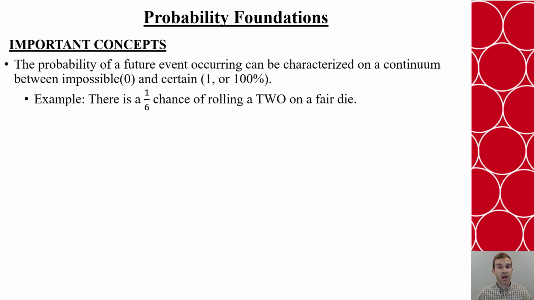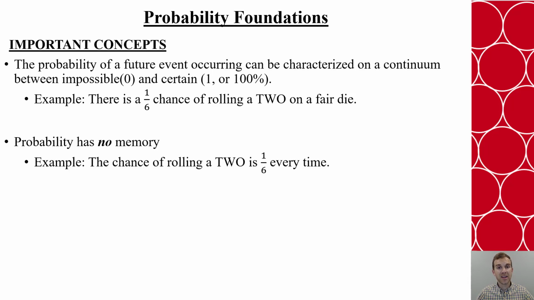Now, some important concepts that we need to recognize with probability is that the probability of a future event occurring can be characterized on a continuum from impossible to certain, or from 0 to 100%. For example, when we think back to our die, that would be a 1/6 chance of rolling any given side, like a side that is the 2.